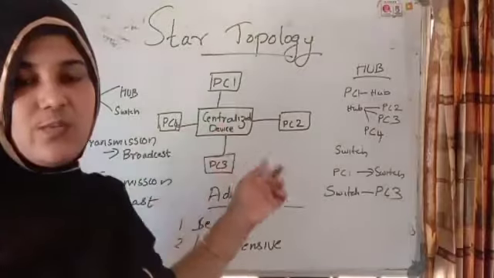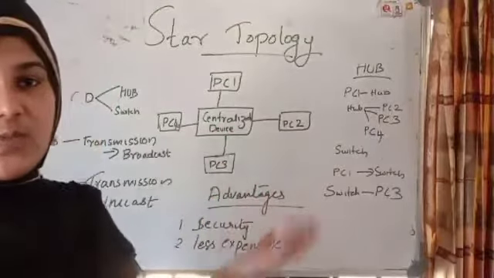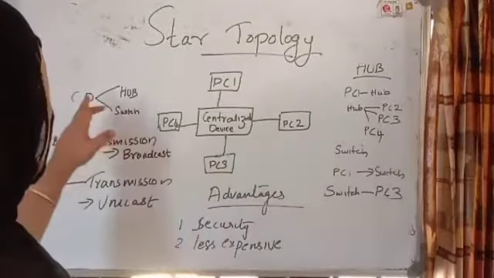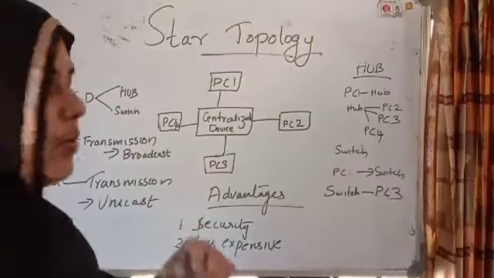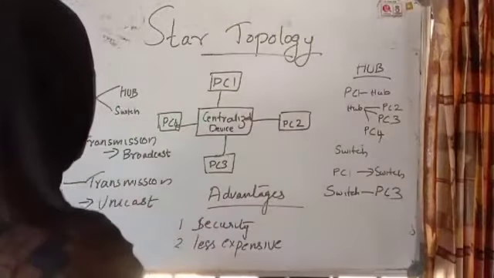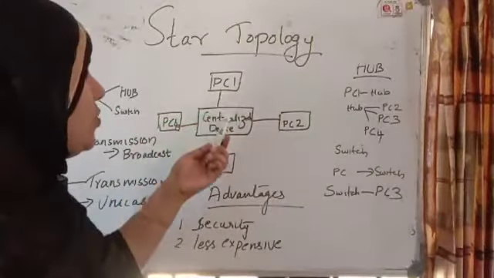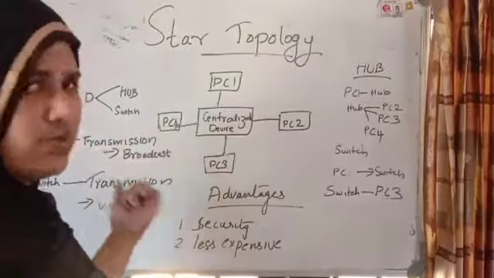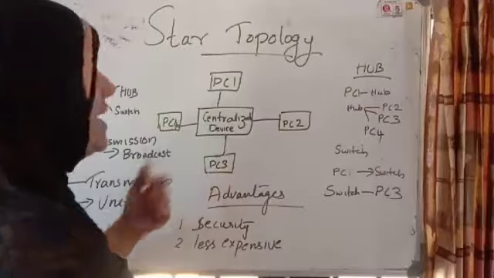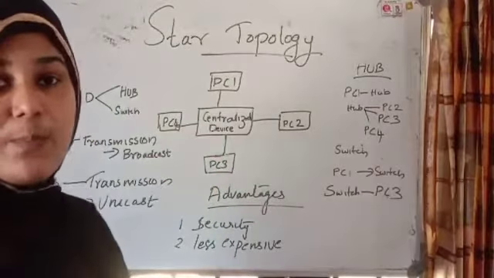So first we can learn what the middle centralized device means. What can it be? Hub or switch. It can be a centralized device, may be a hub or switch. So here we can use either a hub or a switch. If we are using a hub here, transmission will be broadcast.